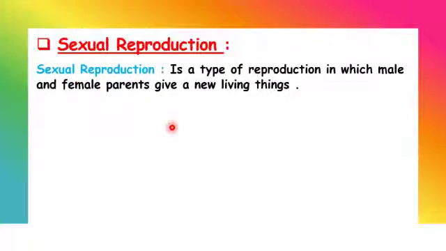Sexual reproduction is a type of reproduction in which male and female parents give a new living thing, as we see in the mice. There is a female and a male mouse that give us two new living things اللي هن البيبي mice.